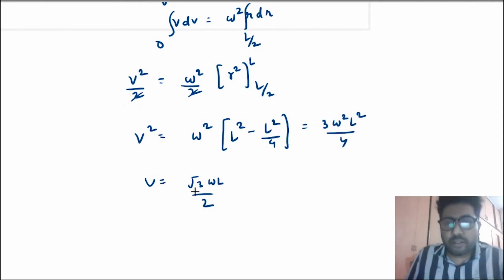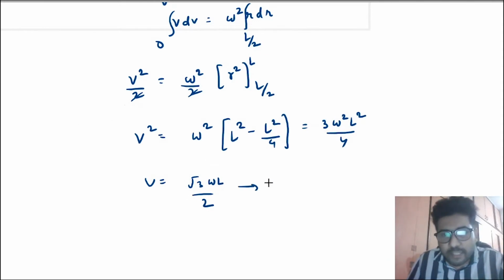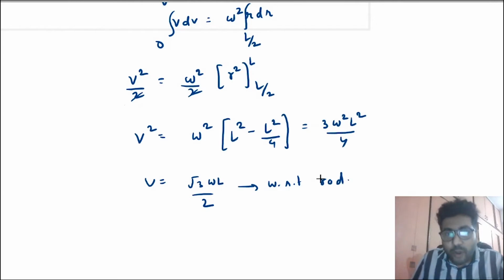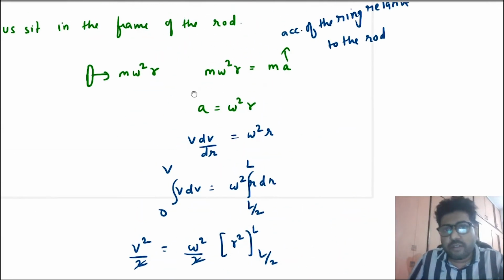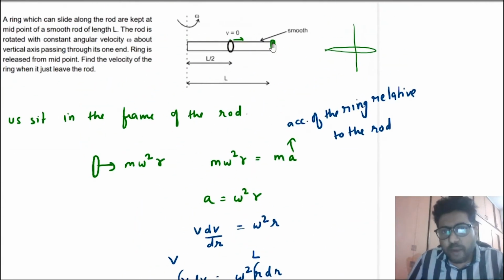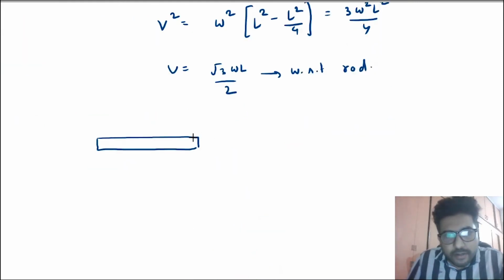Now this is the velocity, but this is the velocity with respect to the rod. But the rod is also moving, right? So at this point, the velocity of the rod is omega L. When the ring leaves the rod, it has a relative velocity in this direction, and that is root 3 omega L by 2.